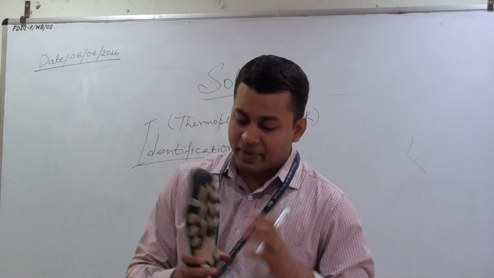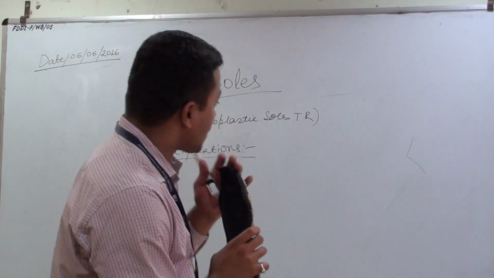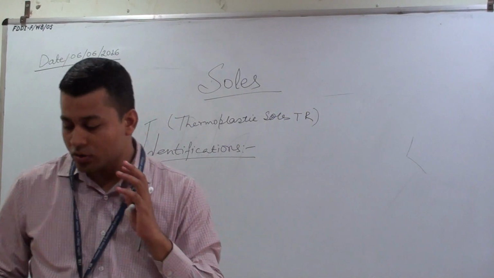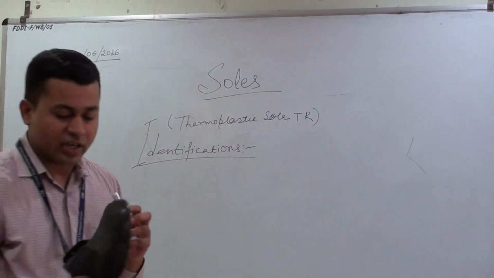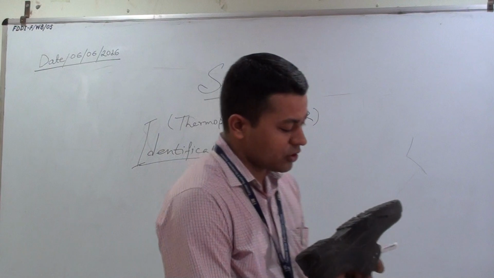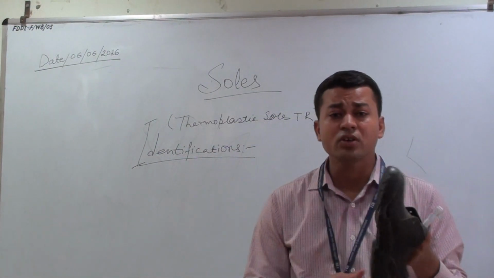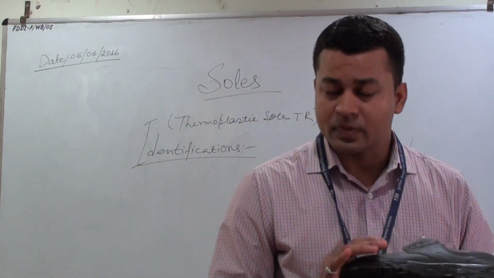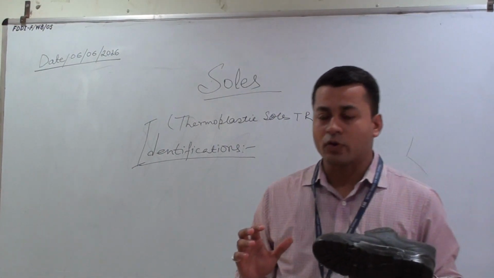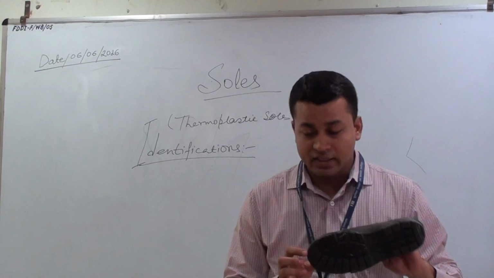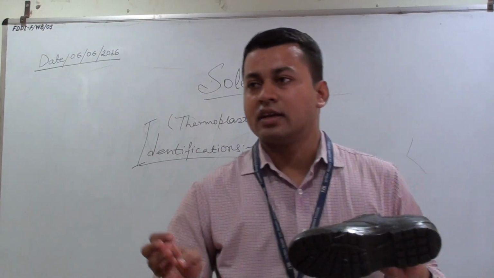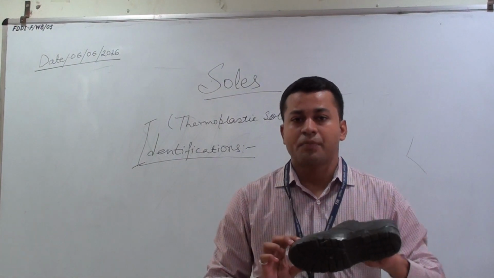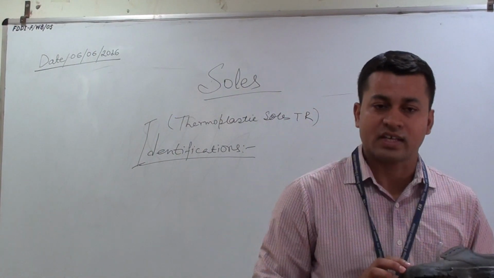So the TPR soles topic is now finished. Now comes the polyurethanes. Polyurethane, in very short form, we call PU. Polyurethane soles. PU is nowadays used by every industry, every footwear manufacturing industry, in machines, in every machine nowadays. PU is very much used in the footwear sector.